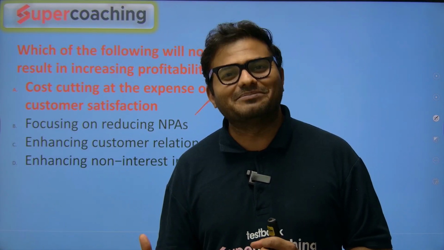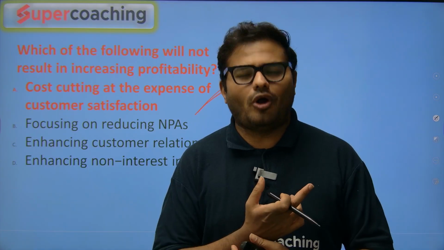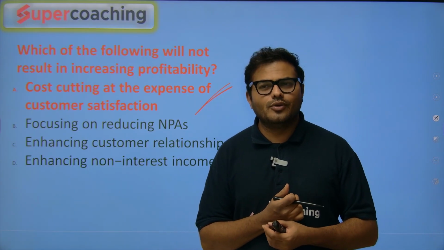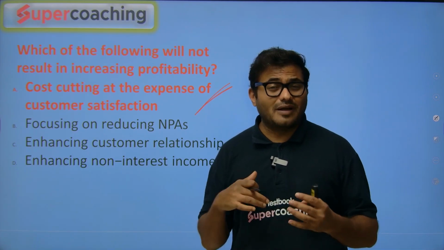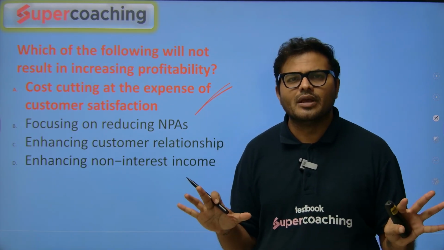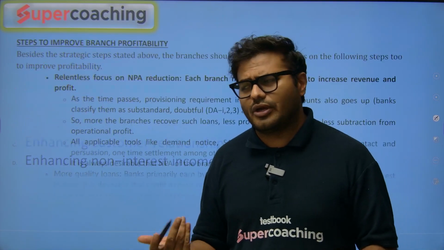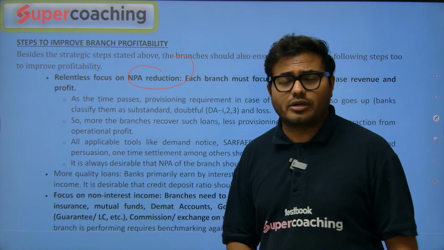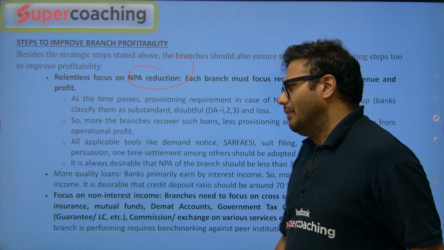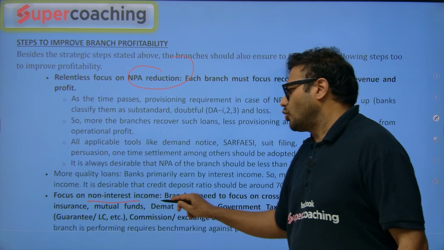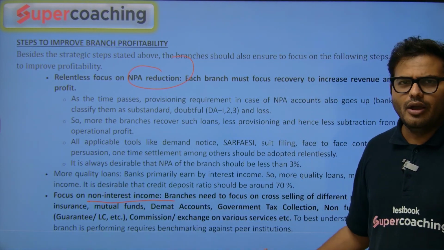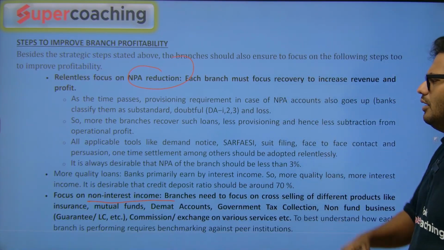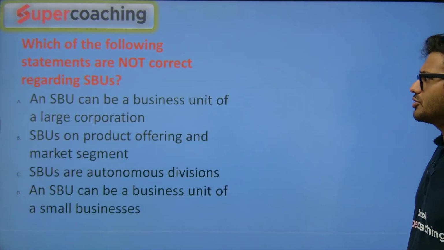People are actually doing sometimes that also, but it should not be. Ideally, you can't just reduce the expenses at the expense of the customer satisfaction. So you can't do that. So that is a factor. Rest of the things are there. Of course, NPA, non-performing asset reduction, is the most important focus to increase the profitability. Then there are some other ways to increase the income of the bank by cross-selling few products like bank assurance, mutual funds, and other things. So that is the other factors. I'll go to the next question.